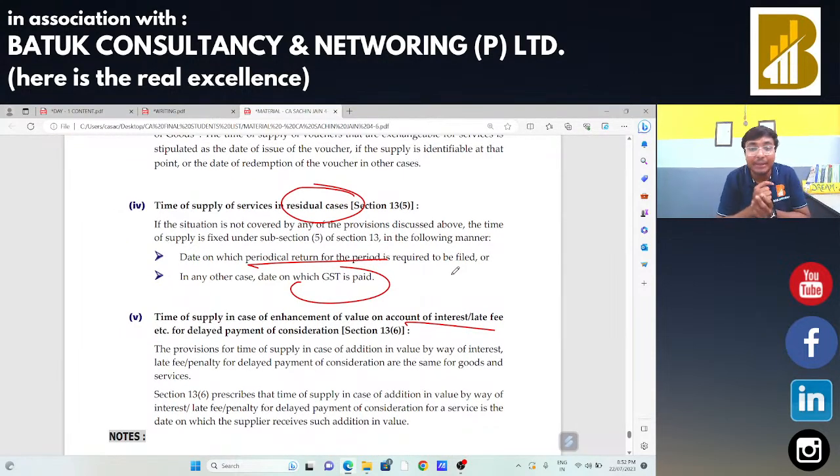Section number 12 was applicable in case of time of supply on account of goods. उसके अंदर हमने फॉरवर्ड चार्ज डिस्कस किया, रिवर्स चार्ज, वाउचर्स डिस्कस किया, एडिशन डिस्कस किया एंड एडिशनल रेसिडुअल केस डिस्कस किया. Section number 13 of CGST Act talks about the supply of services के केस में what would be the time of supply and we had covered the same.